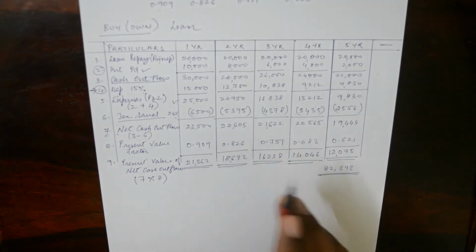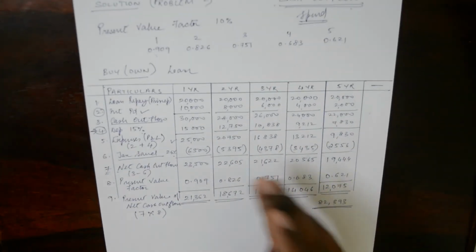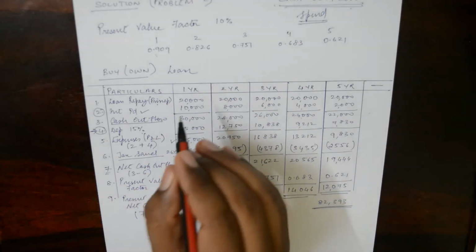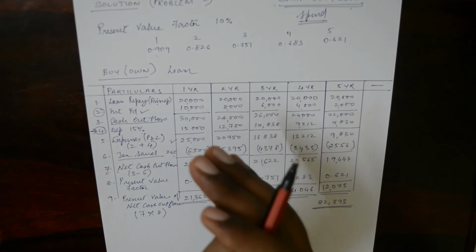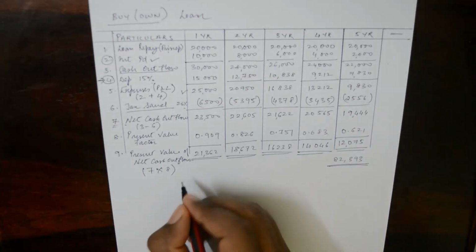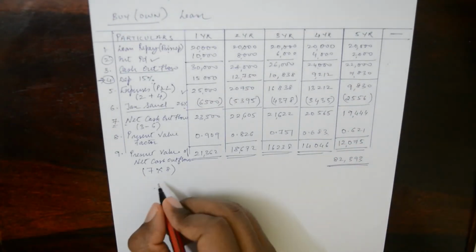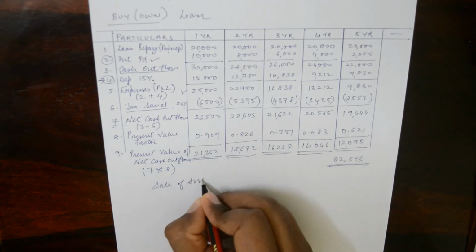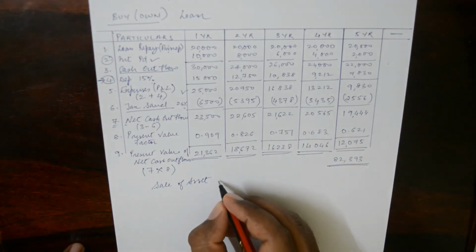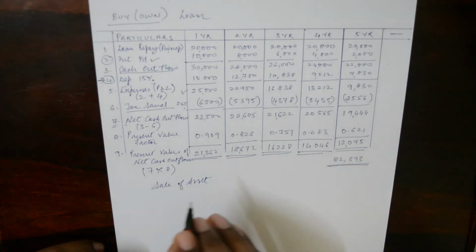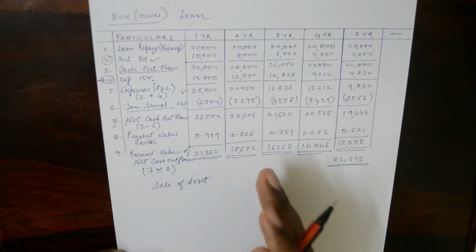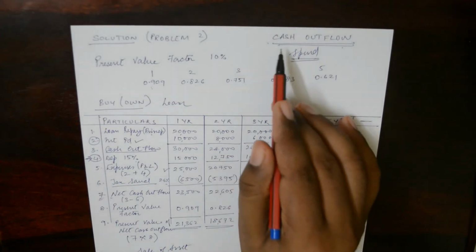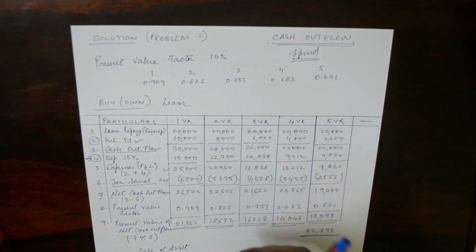Now the thing is, this is not yet over. Why? Because when you buy it on loan or in cash, you have ownership of the asset, and since you have ownership of the asset, you can sell the asset. So what happens here is, now we have to calculate sale of asset. When we calculate sale of asset, we do not have to calculate the profit or loss on sale of asset. We only want to know how much money is coming in. Why? Because we are not concerned about the profit or loss, we are concerned about the cash flow, whether money is coming in or money is going out.